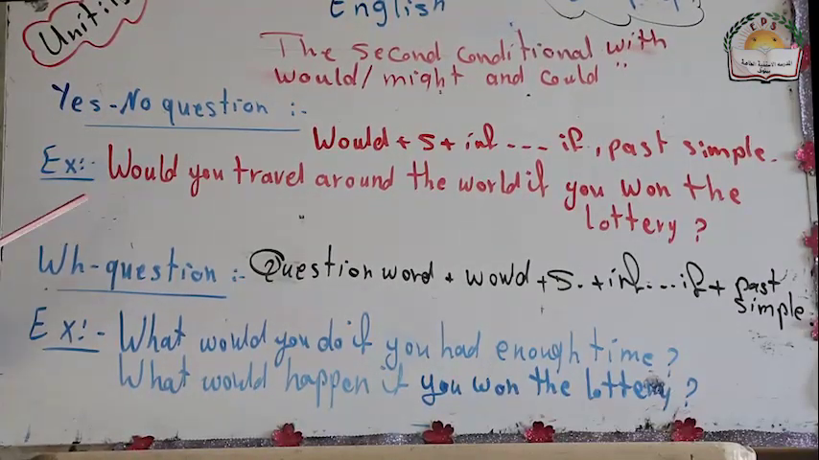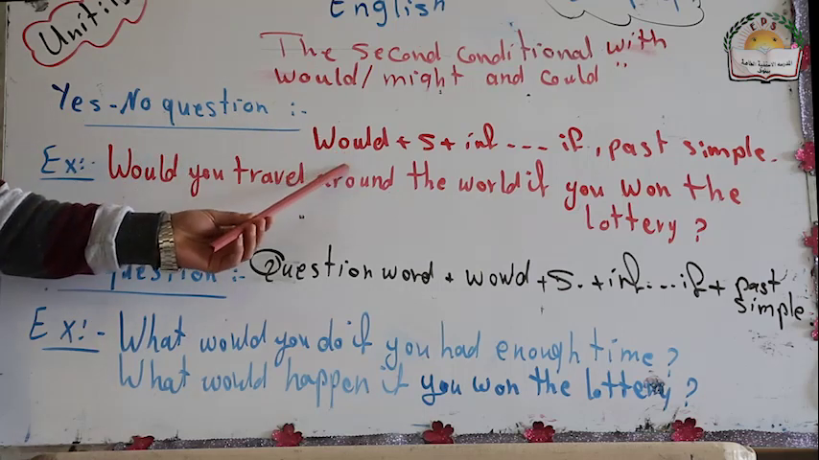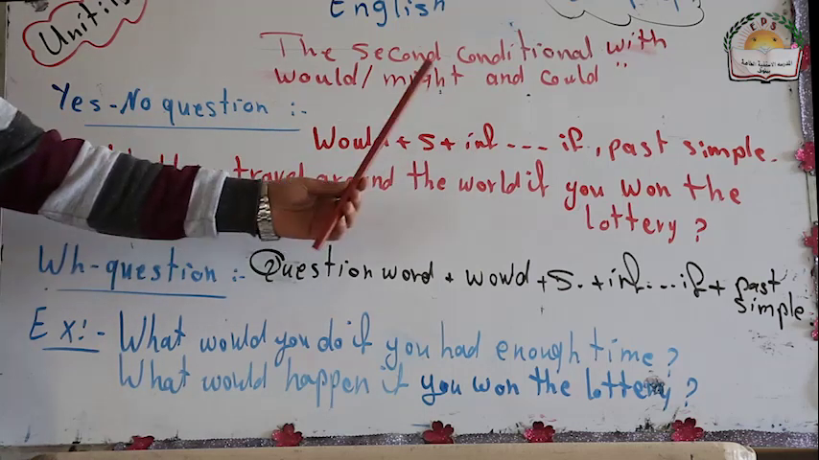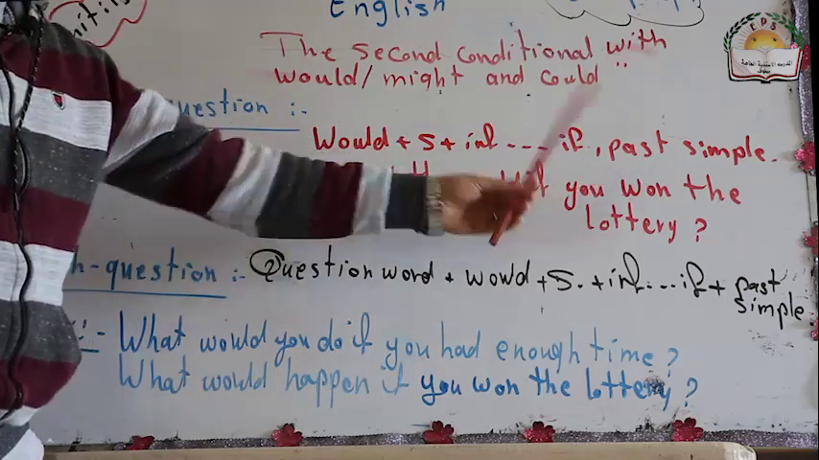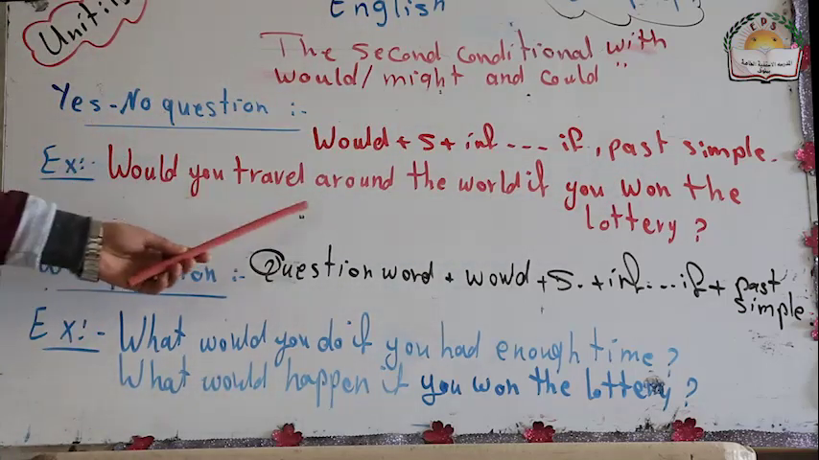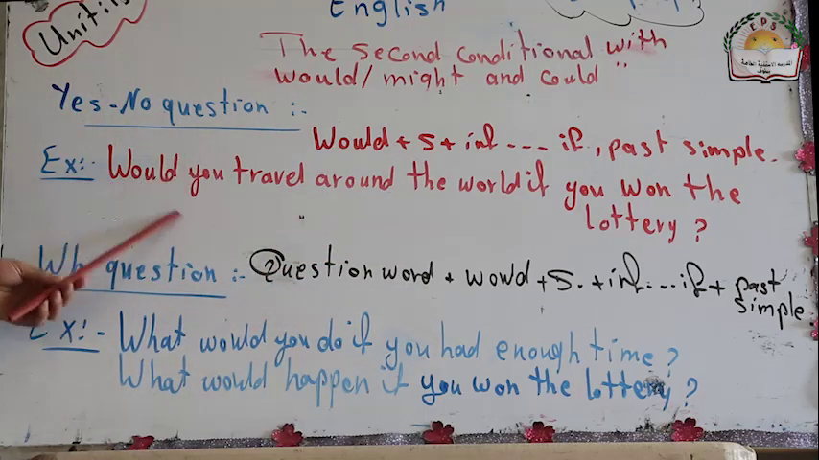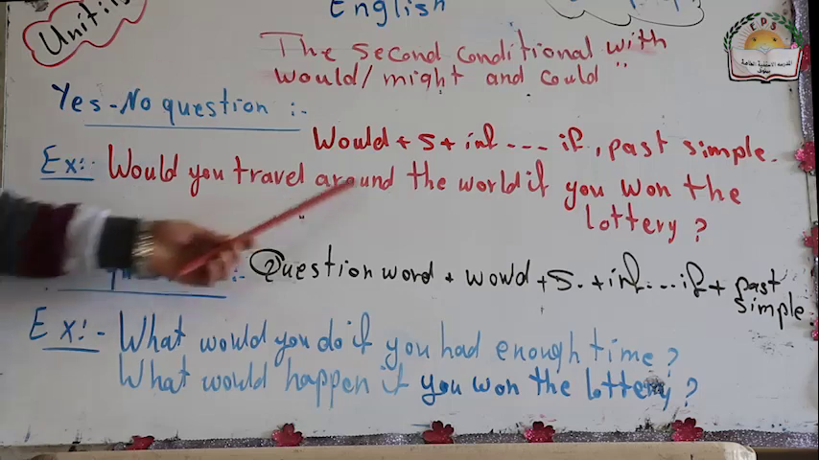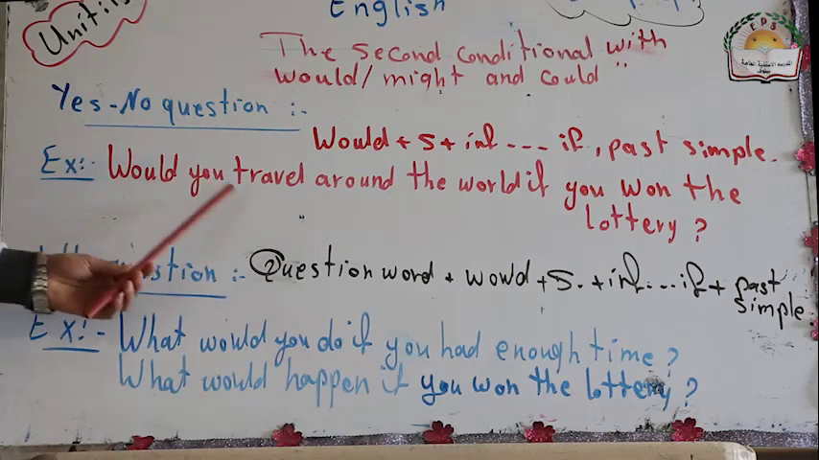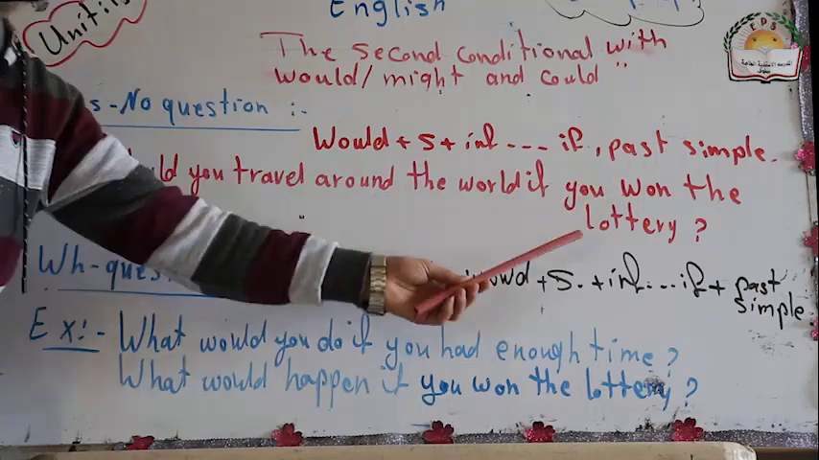In the second conditional also, you should know how to form questions. And as you know, we have two kinds of questions, yes-no questions and WH questions. How to form a yes-no question using the second conditional: you should start with would, then the subject and the infinitive, and after if you put the past simple. For example, would you travel around the world if you won the lottery? You started with would, followed by subject, then infinitive, and complete the sentence.